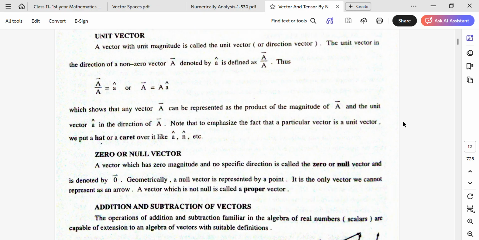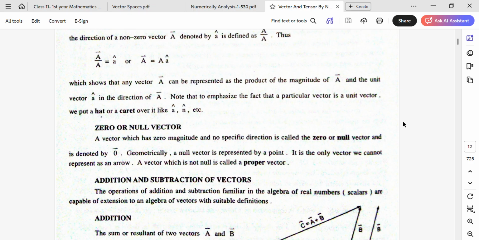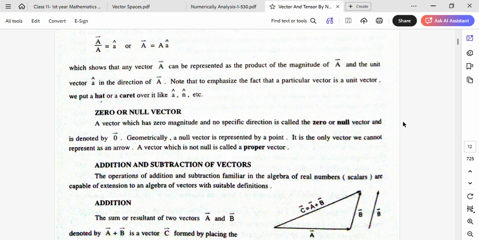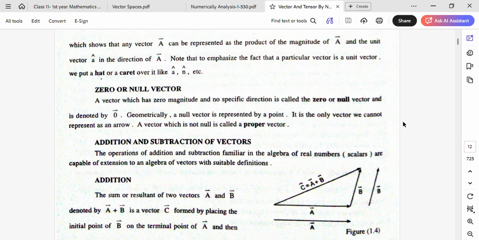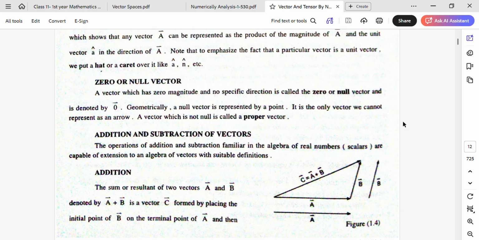Zero or null vector. A vector which has zero magnitude and no specific direction is called the zero or null vector and is denoted by O vector. Geometrically, a null vector is represented by a point. It is the only vector we cannot represent as an arrow. A vector which is not null is called a proper vector.